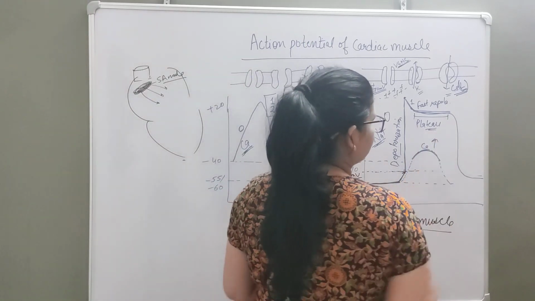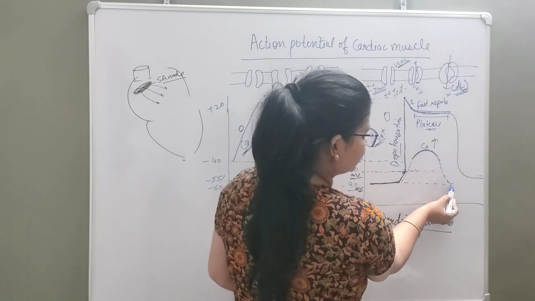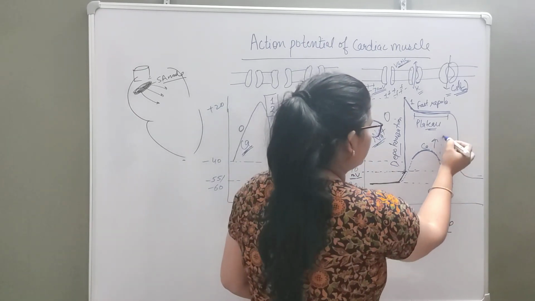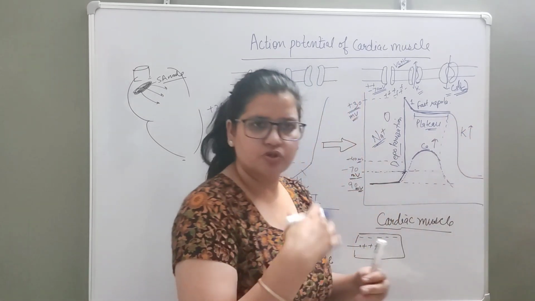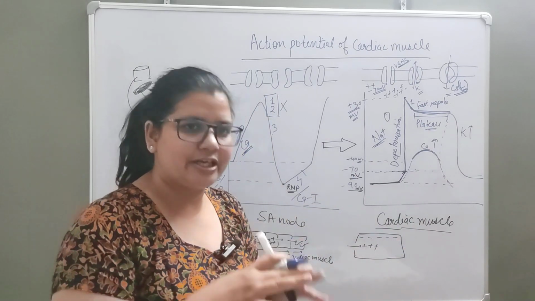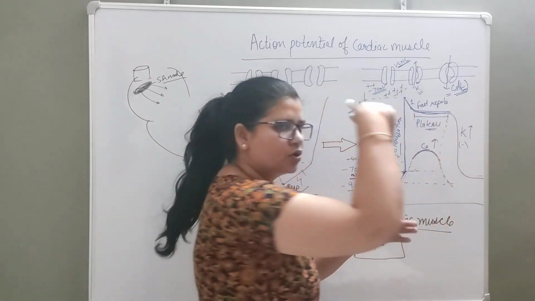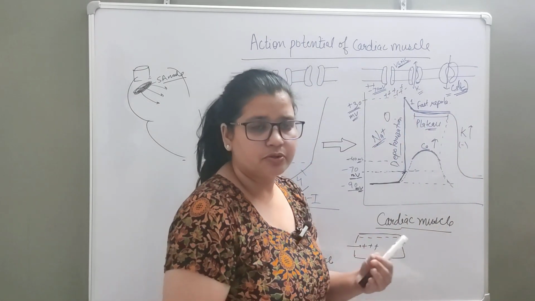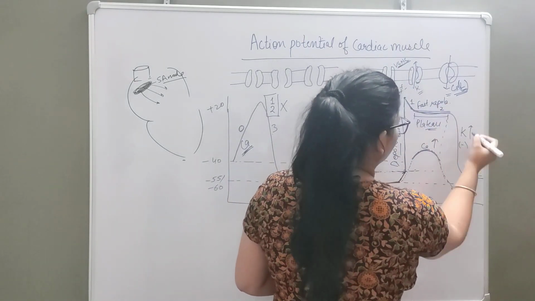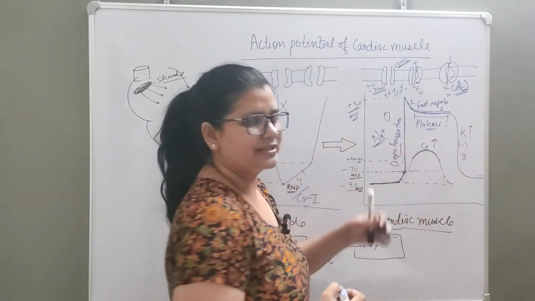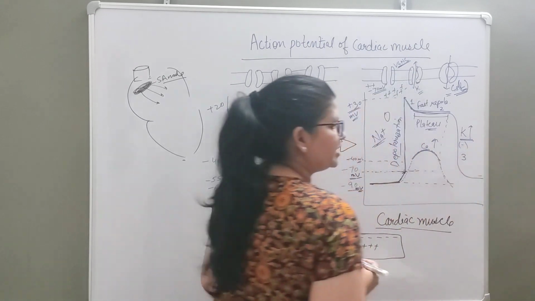Okay, after plateau, basically the calcium channels, if you can see, start closing again. The calcium concentration is falling again. So at this point, basically only potassium is going outside, right? So intracellular potassium is reducing. What that means? There is more negativity. Obviously the membrane will be going toward more negativity, but positive charge is going outside, right? So this is phase 0, 1, 2, and this is phase 3. This is slow repolarization phase, which is basically because of potassium efflux.